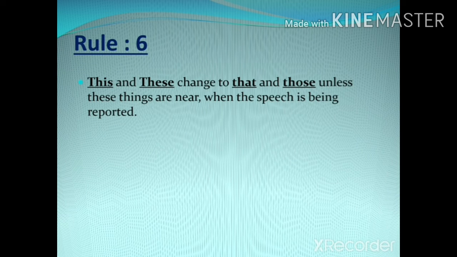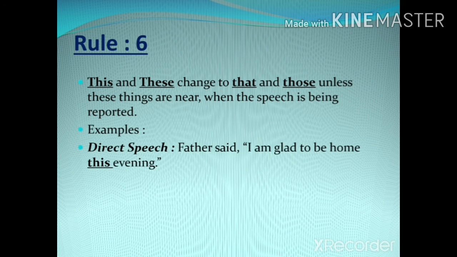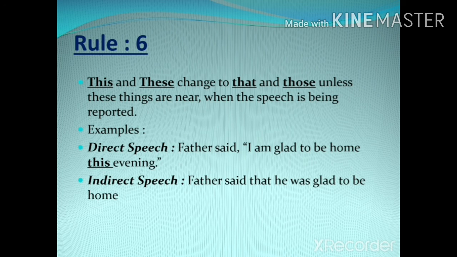Rule number 6. This and these change to that and those, unless these things are near when the speech is being reported. For example, in direct speech, father said, "I am glad to be home this evening." This sentence converted into indirect speech: father said that he was glad to be home.